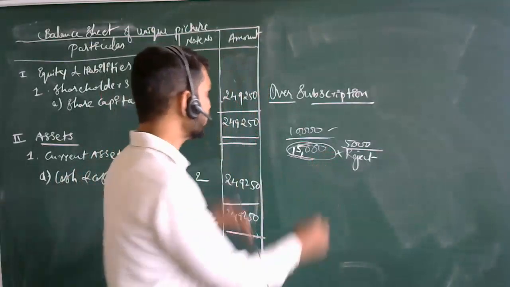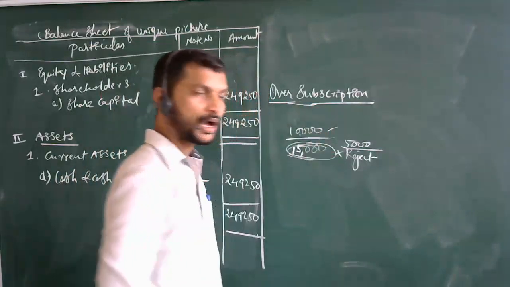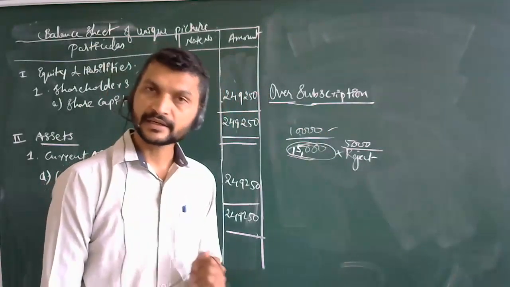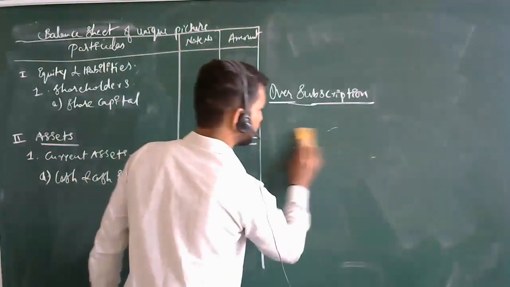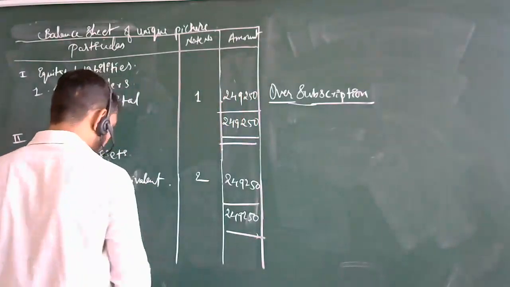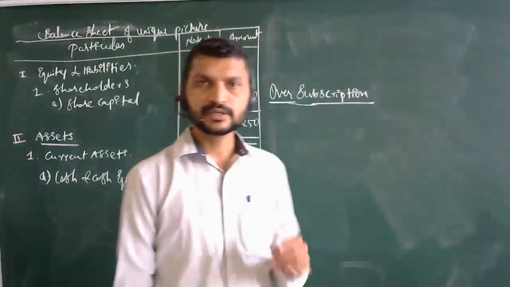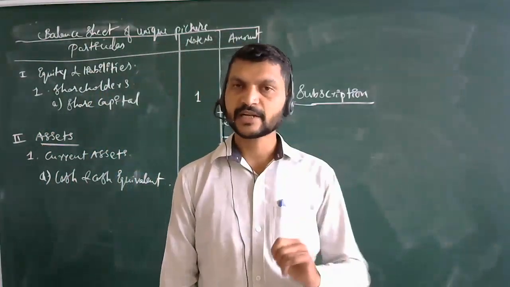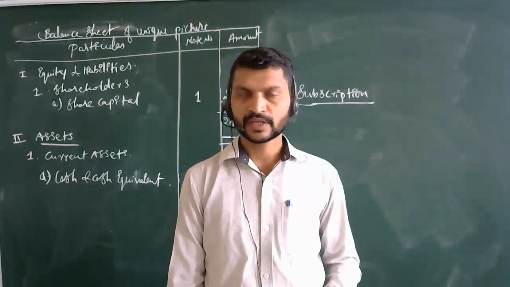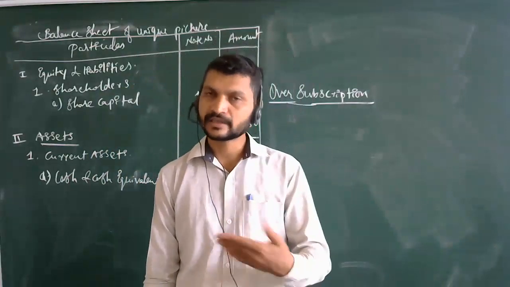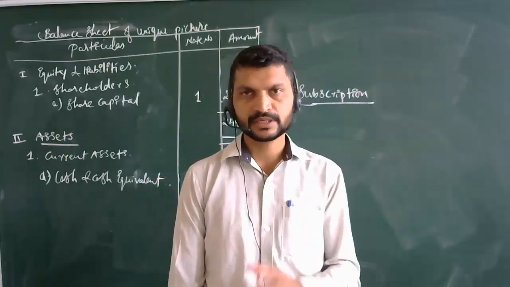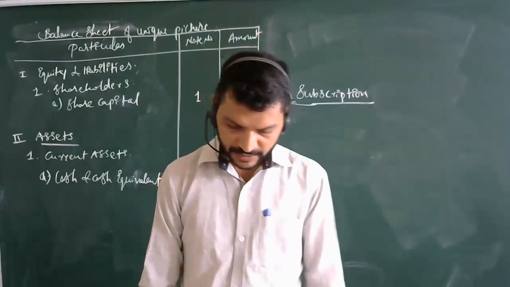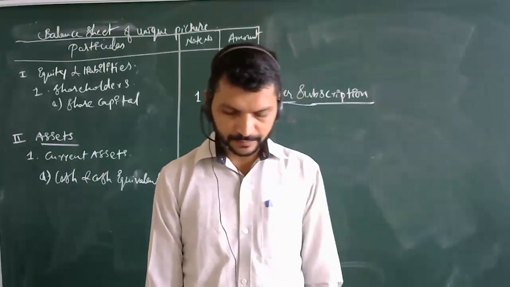Now when there is oversubscription, how are you going to manage? What does the director do? That we are going to discuss in this class. Most probably when you get 15,000 shares' applications, you can subscribe all, or else what are the alternative options? That we are going to discuss in this session.